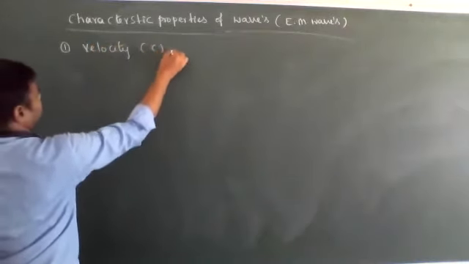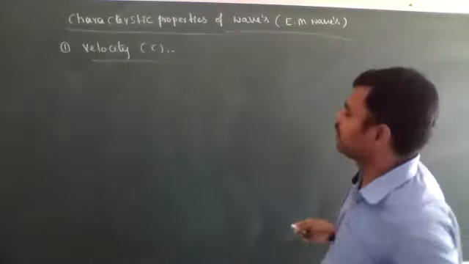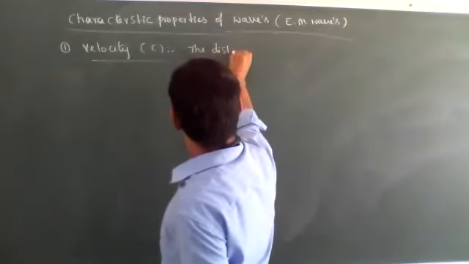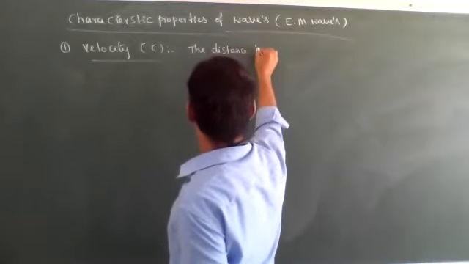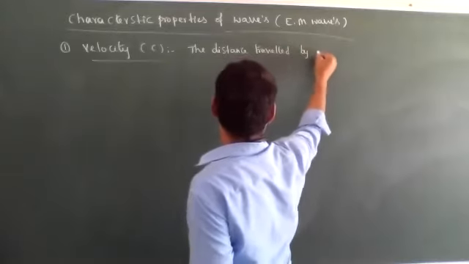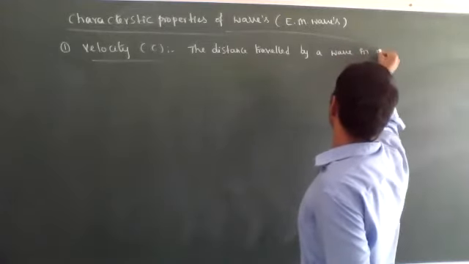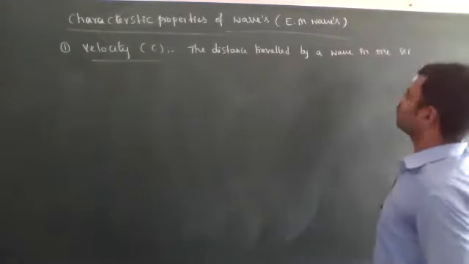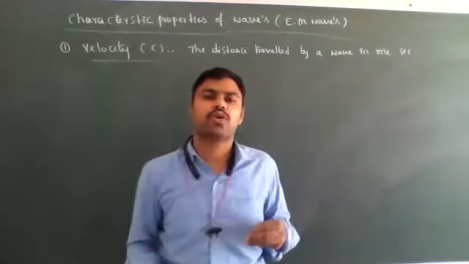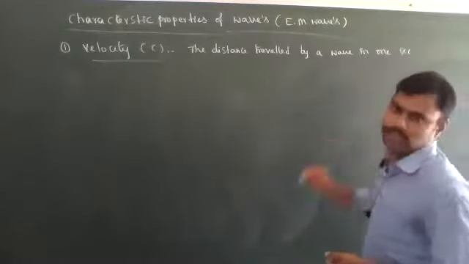Velocity, the symbol is sigma. What is velocity? The velocity means the distance traveled by a wave in 1 second. In 1 second, how much distance the wave can travel is known as velocity.